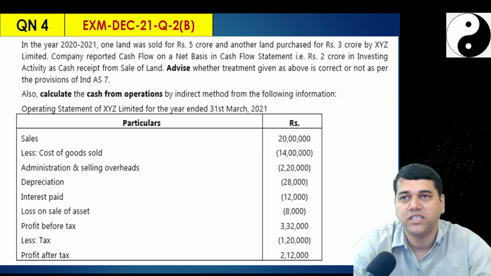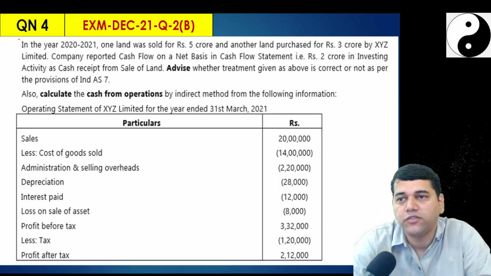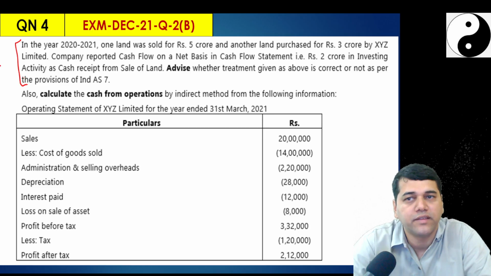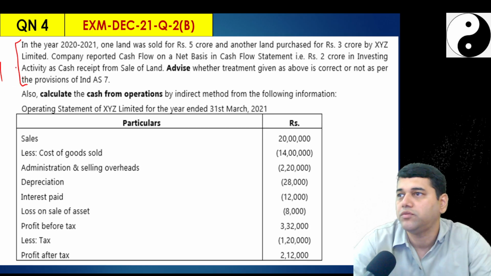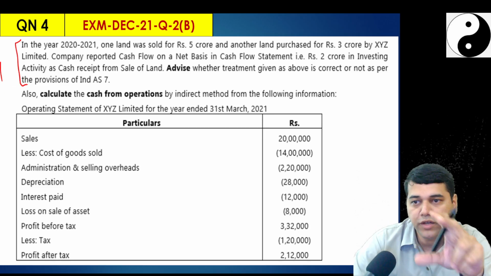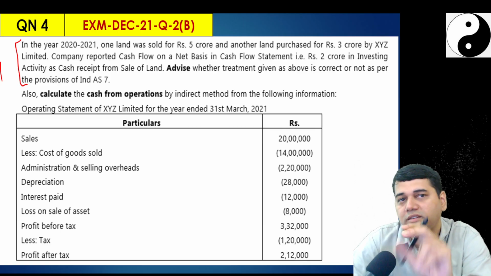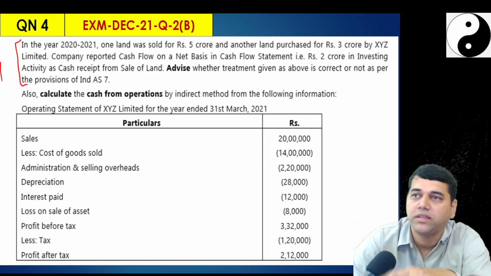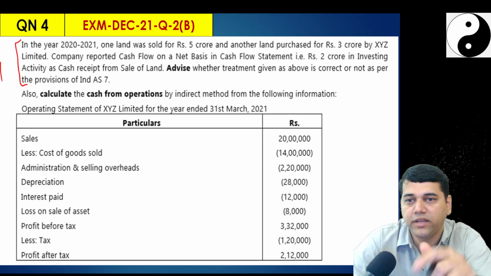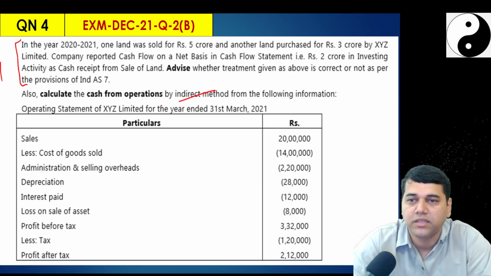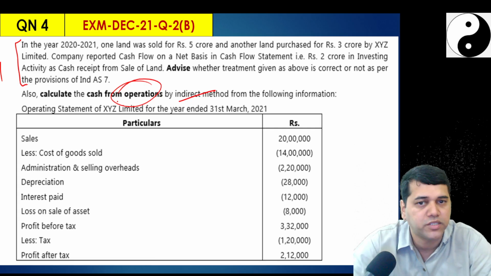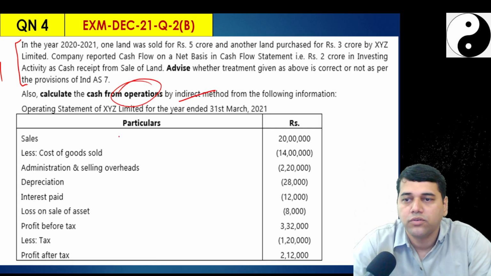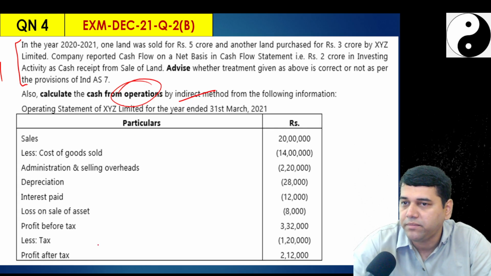Yes, the only catch here is this part of the question, say for example 1 mark, which is something new. The moment you look at this, you understand that this is a repetition from the study material. In fact, in the study material they had asked you direct method, indirect method. Here they said only indirect method, and cash flow from operations is obvious. So I hope every other item should have been the same.